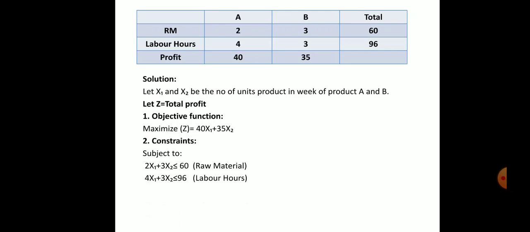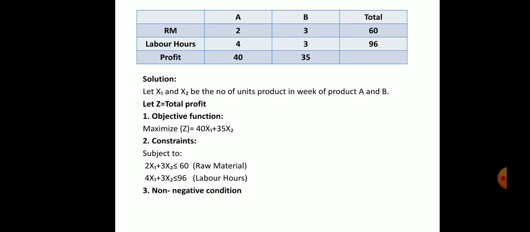And for labor I have taken the same thing. So 4x1 plus 3x2 is less than or equal to 96 hours. In a week you have only 96 hours, so we have to utilize less than or equal to 96 hours, fully utilizing it to maximize the profit. So this is the second step, the constraints.